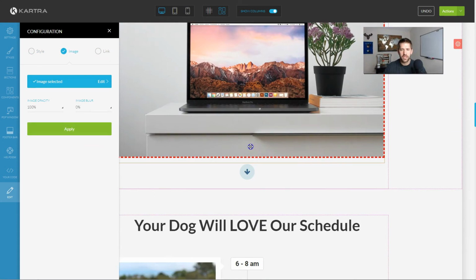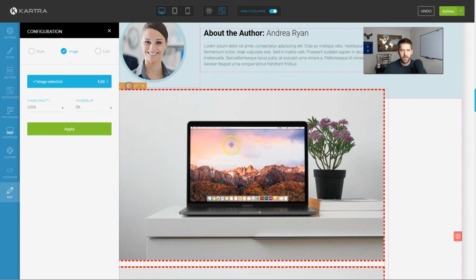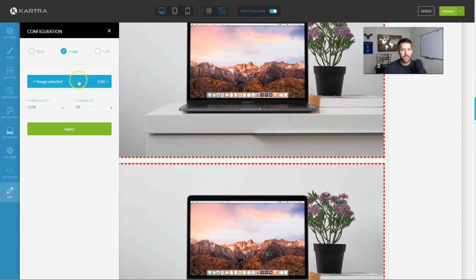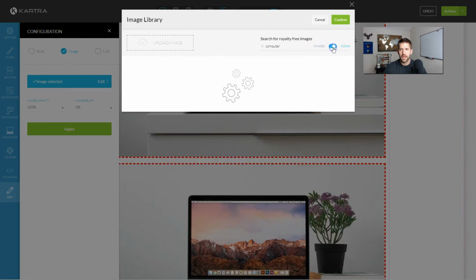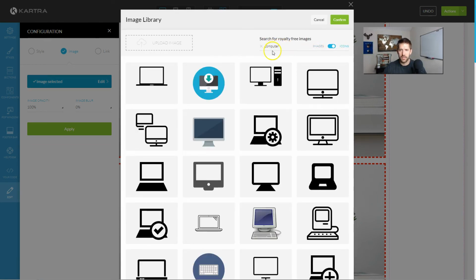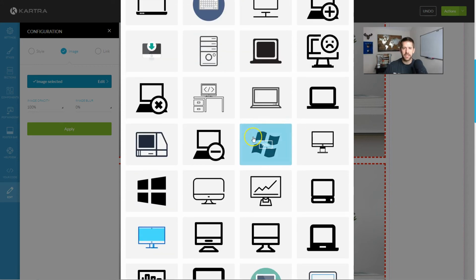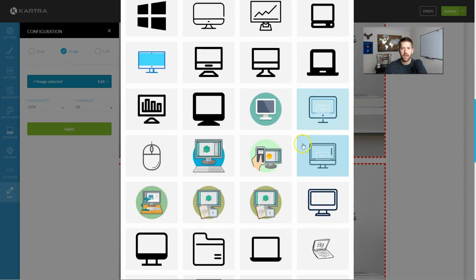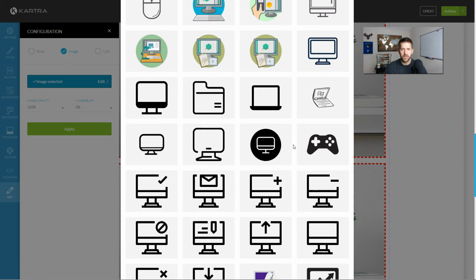You can also, let's go ahead and duplicate this. And on this image, let's change it from being an image to being an icon. And now it's still searching for computer. So now I've got this list of pretty good looking icons of computers I can also use for my projects.